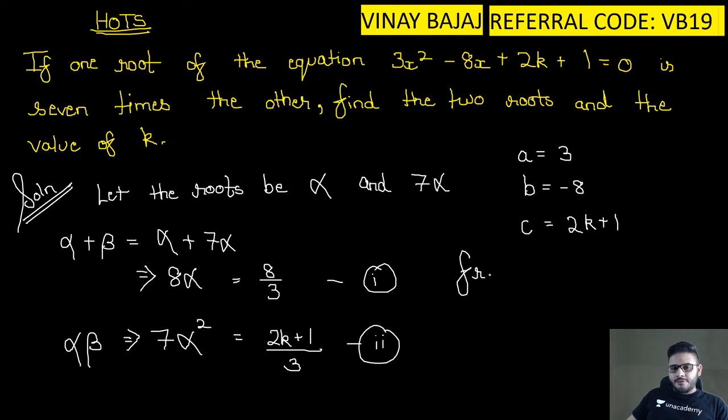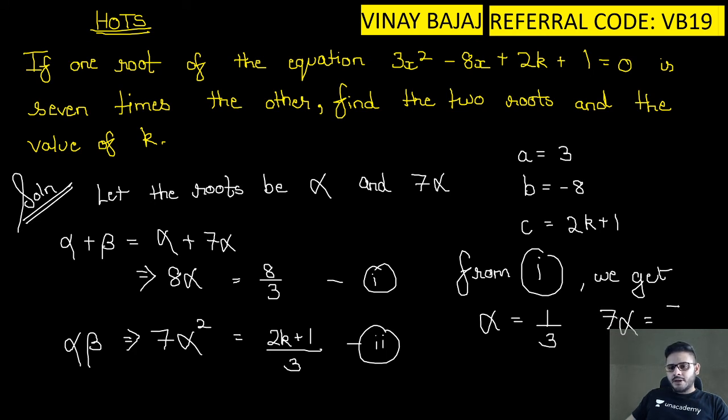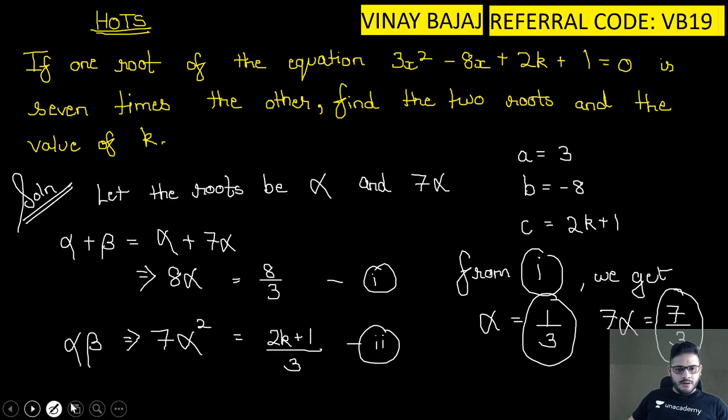So can I write from 1 we get alpha is equal to 1 by 3. Very clear? Now if alpha is 1 by 3, then 7 alpha will be 7 upon 3. So this and this are my zeros. Let us frame the quadratic polynomial. We have to find the value of k, right?